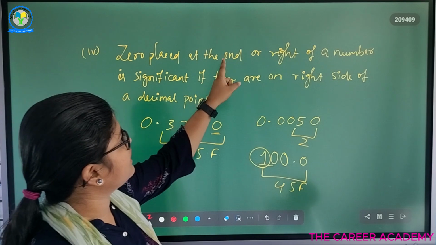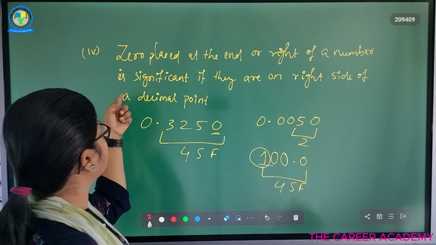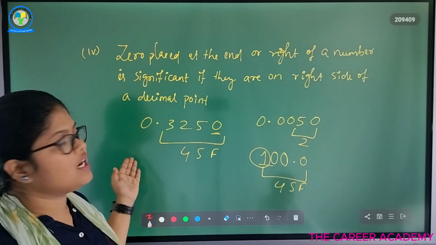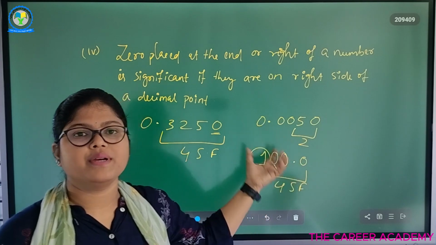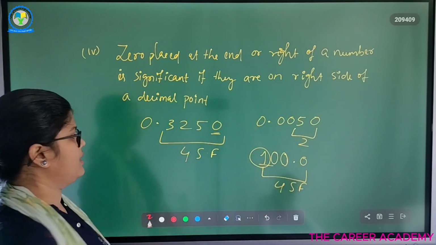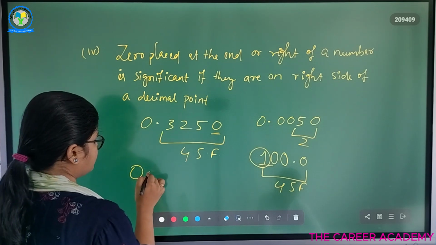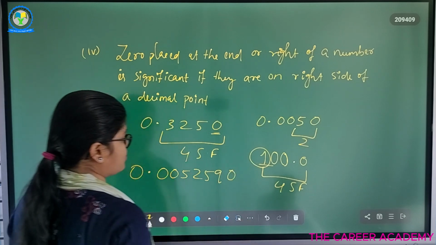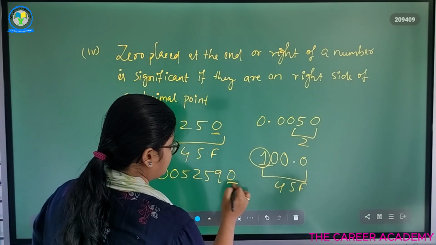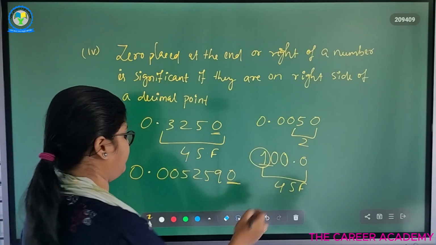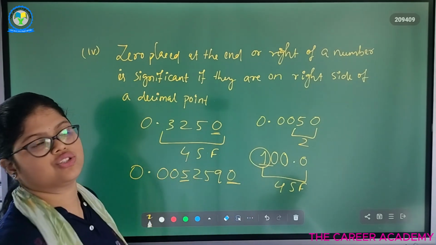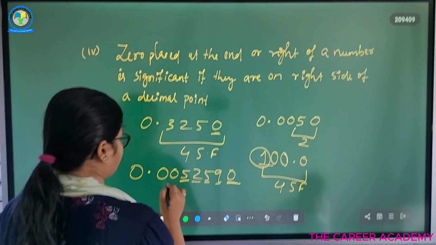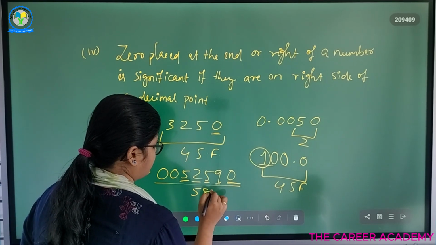The zeros placed at the end or right of a number are significant if they are on the right side of a decimal point. So any zero at the end after the decimal point will be significant. Okay? So here 0.005259, after the decimal, the zero at the end is taken as significant, and we know that all non-zero digits are significant. So we have all non-zero digits, and here is a 0. So we have 5 significant figures.